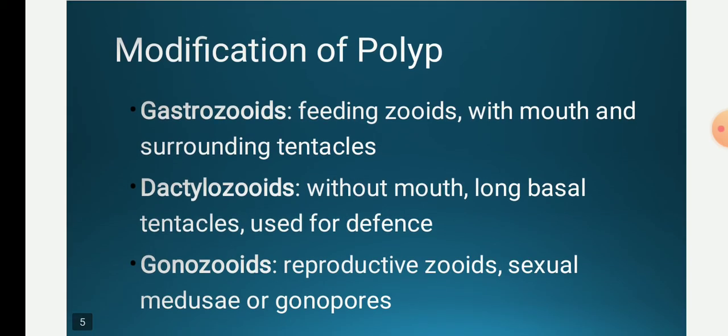There are again modifications of polyps and medusa. Modifications of polyps are gastrozooids, dactylozooids and gonozooids. Gastrozooids are the feeding zooids, and have a mouth surrounded by tentacles, whereas dactylozooids are without mouth but have long basal tentacles which are used for defense. And gonozooids are the reproductive zooids, for example the blastostyle in an Obelia colony, which produces medusae and gonophores which help in sexual reproduction.